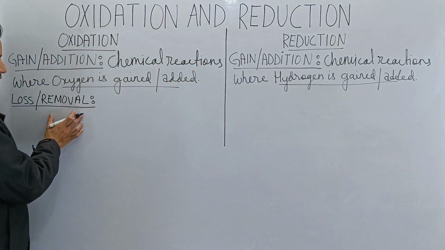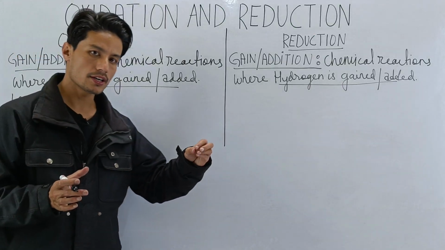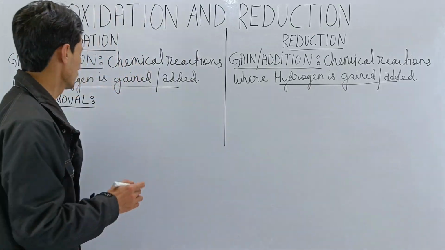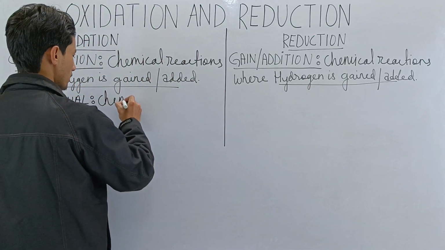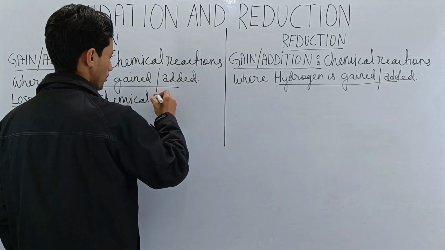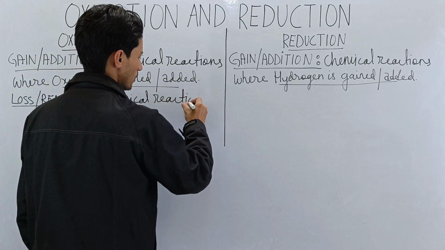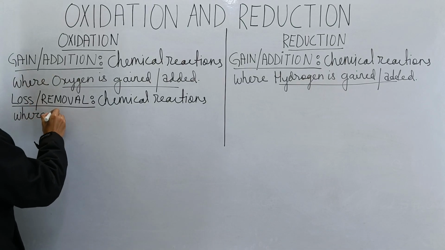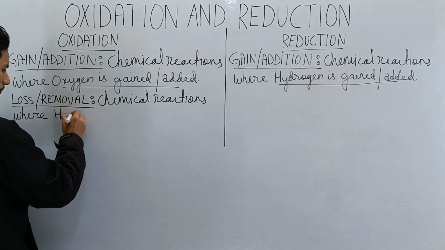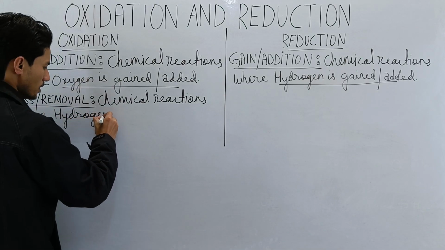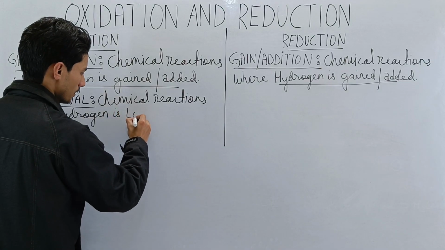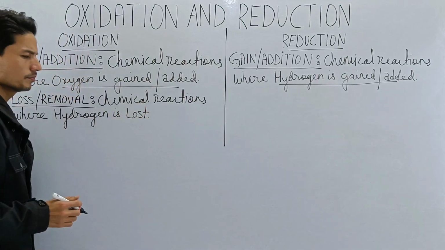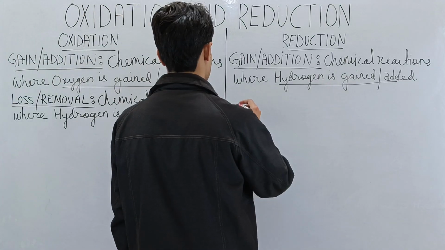With respect to loss, oxidation will be those chemical reactions where hydrogen is lost, or removed.